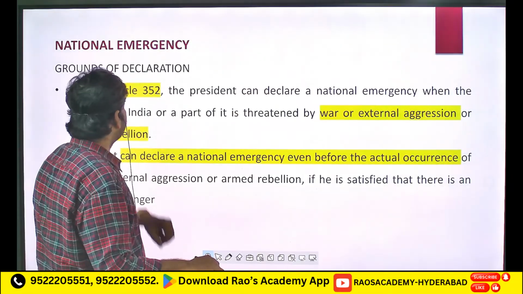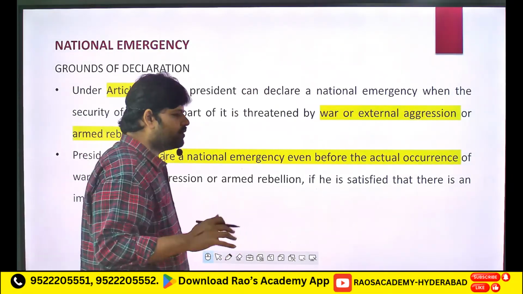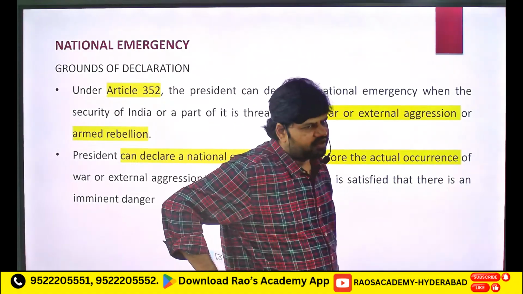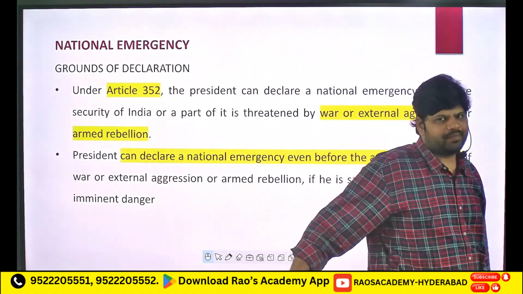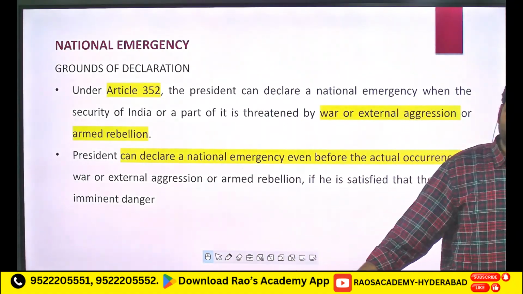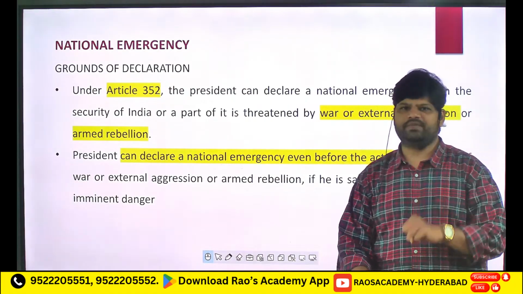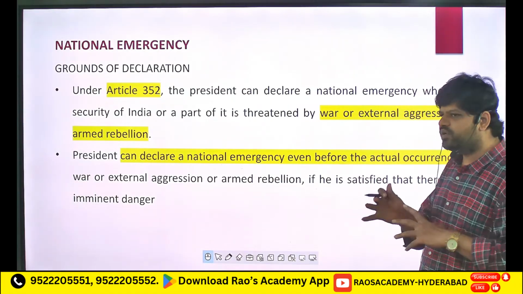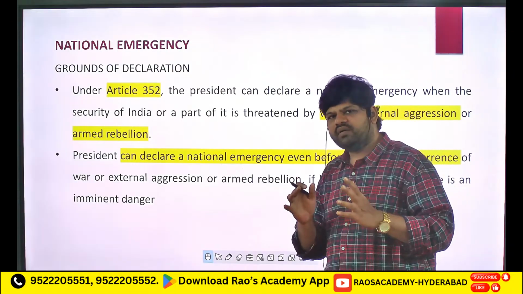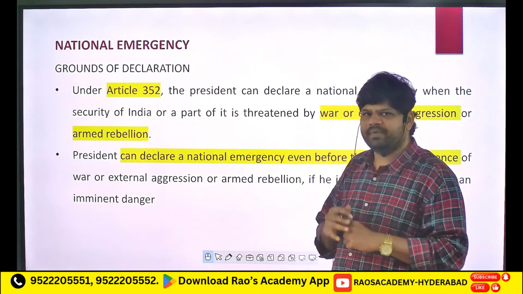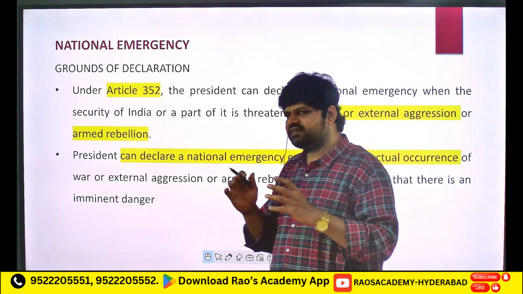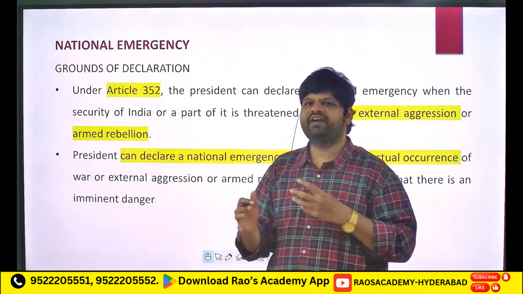Now let's get deeper into this type of emergency called national emergency. This national emergency is actually of two types. I told you that there are three reasons, right? War, external aggression, and armed rebellion. These reasons are themselves divided into two types.